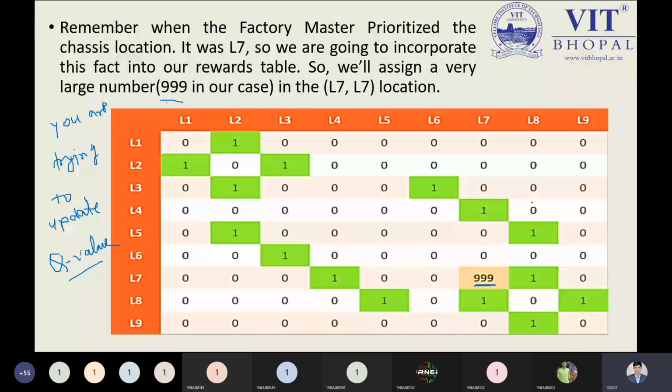Okay, so I have also written over here in blue color. You are trying to update the Q value, from 0 to 999. So 999 could be any value that belongs to a chassis engine number. So I put it over here. From this point, you can update your reward table, no issue. So updating is also possible, while in passive learning, the reward table will not be updatable.